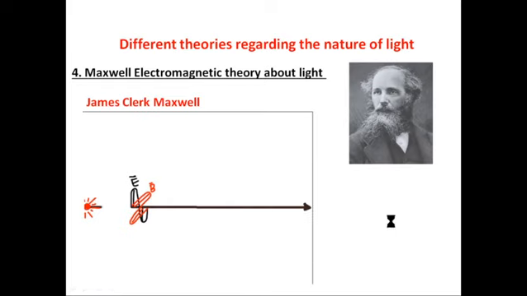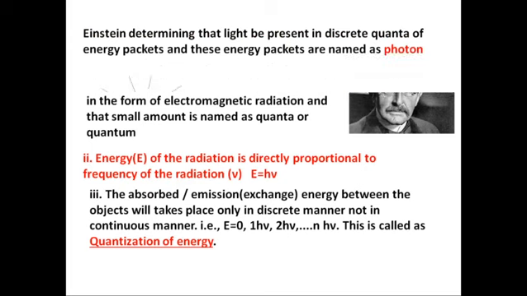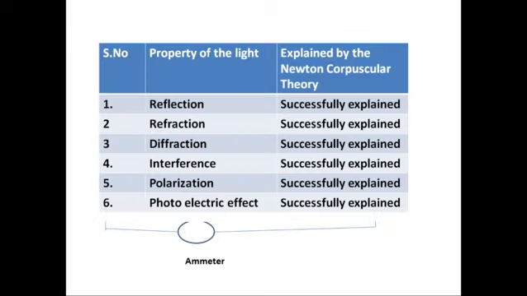Another one, with the help of Einstein's photon theory, we can explain the photoelectric effect. So all the properties of light are successfully explained with the help of these theories.